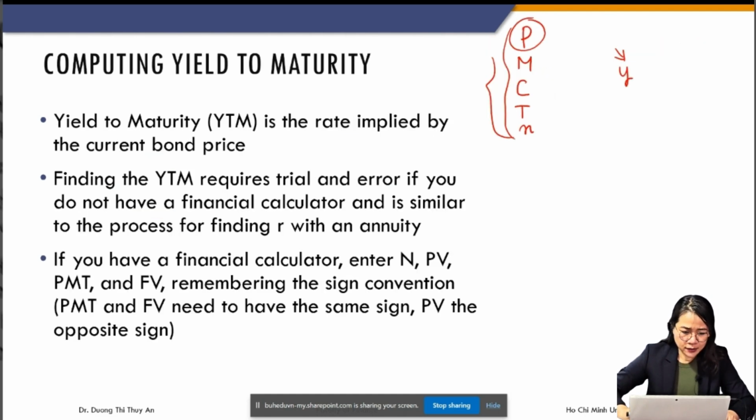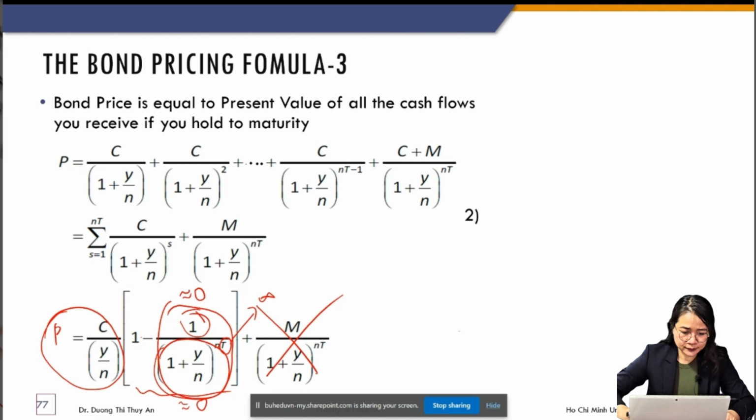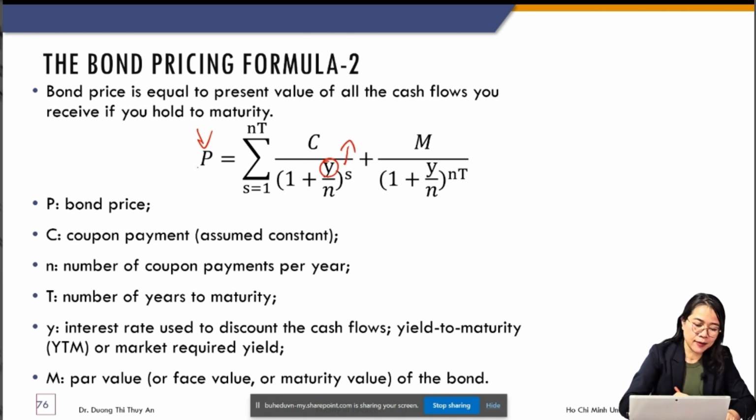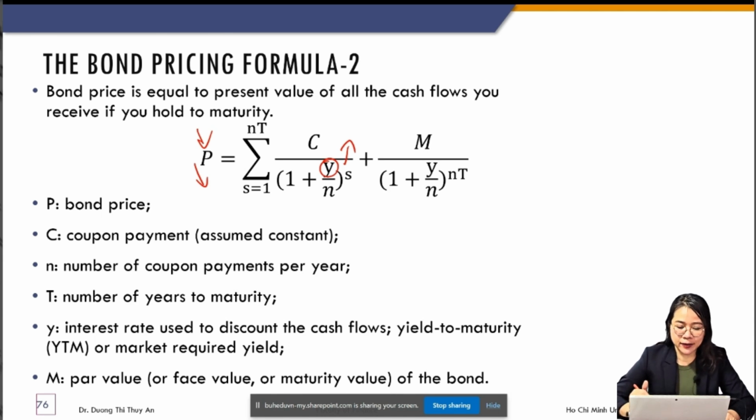So look at this formula. What is the relationship between the price and the YTM here? The YTM is in the denominator of the P. So the higher the YTM, the lower the price, and vice versa. Right? So that is the relationship between YTM and the P.